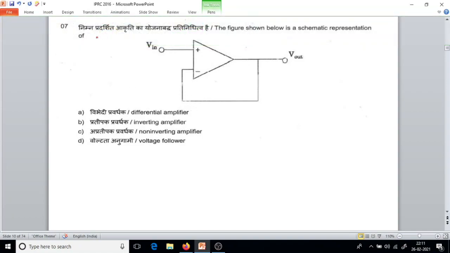Question number 7. The figure shown below is a schematic representation of... This is a circuit. There are no components, but there is a feedback from the output to the input. This circuit is a voltage follower or buffer. This can also be called a buffer or voltage follower. Similarly, we'll see one more circuit here.